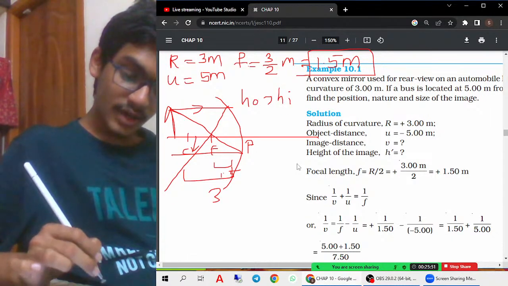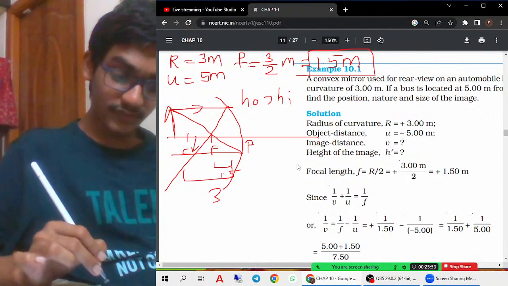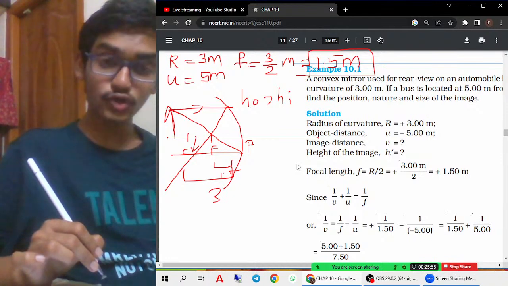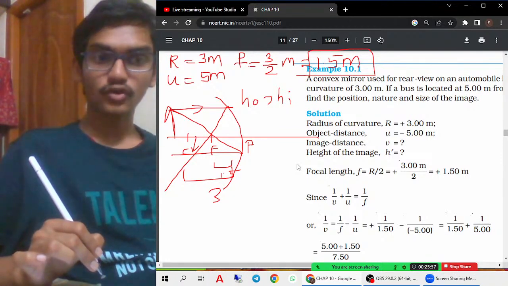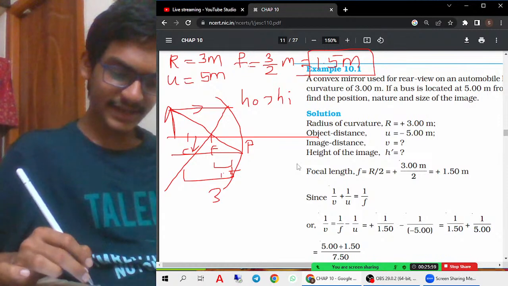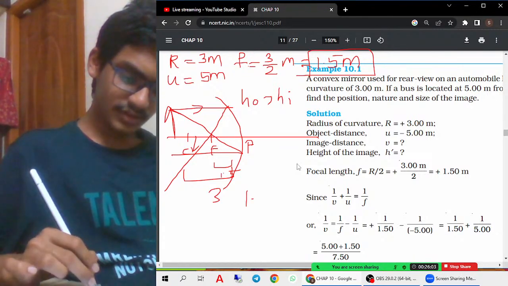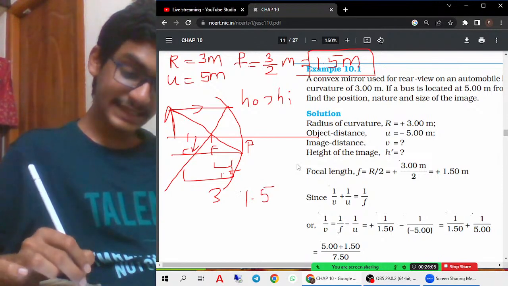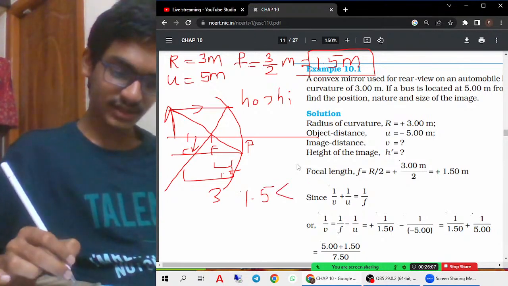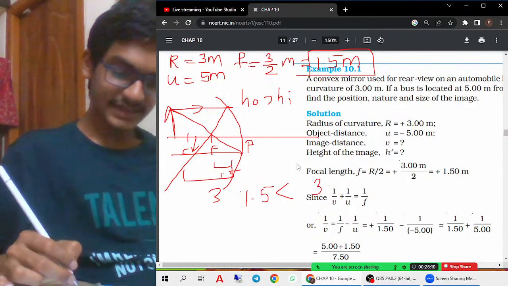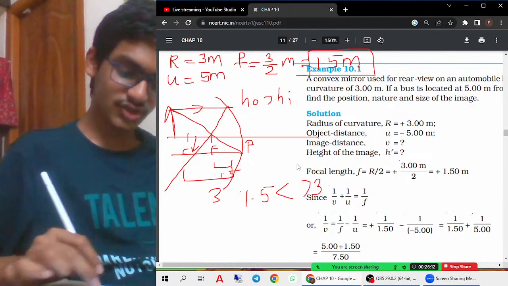Also, the value you get should always be less than 3. It should be in the range of 1.5, so greater than 1.5 but less than 3. In that range it should be there.